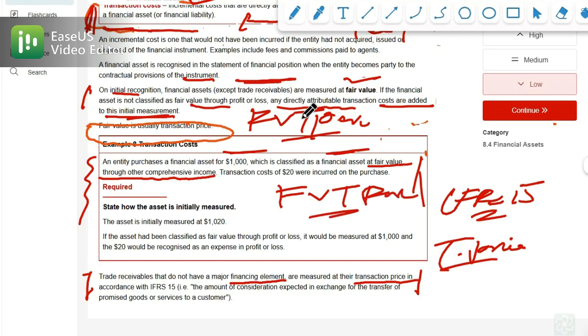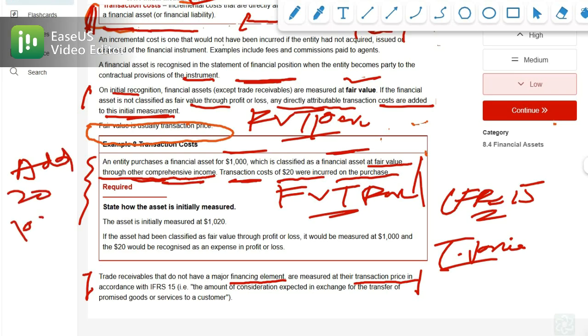This example explains that you buy an asset for $1,000 and pay $20 in transaction cost. Since it is classified at fair value through other comprehensive income, you add this 20 to the 1,000, and the asset will be recorded at 1,020.